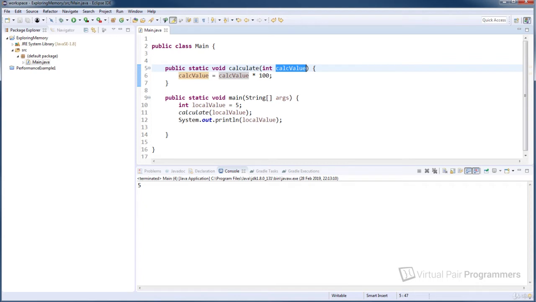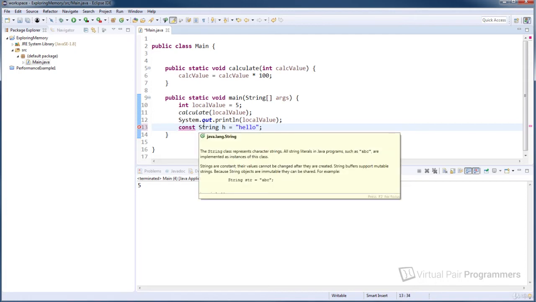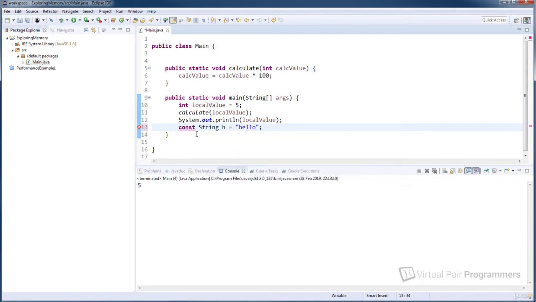If in my IDE I try and create a variable using that keyword const, let's try and create a string, let's call it h and set it equal to the word hello, we'll see that this line of code won't compile. The keyword const has been put into what I think is magenta, I think that's the name of the colour, indicating that it's some kind of keyword, but if I hover over it, we'll see that the message I'm told is that there is a syntax error on the token const. Delete this token.